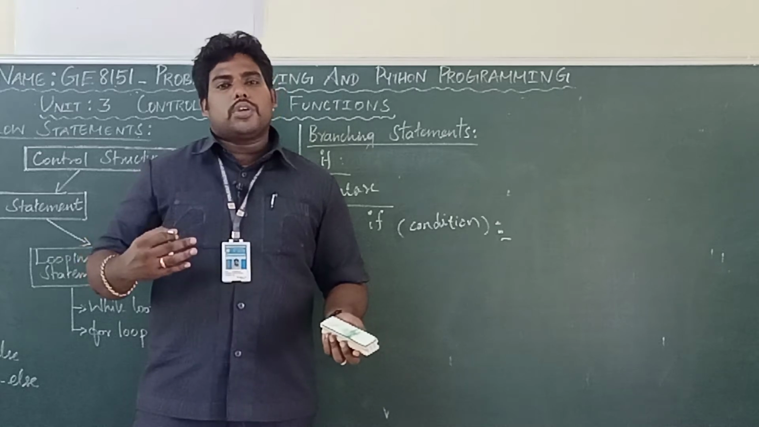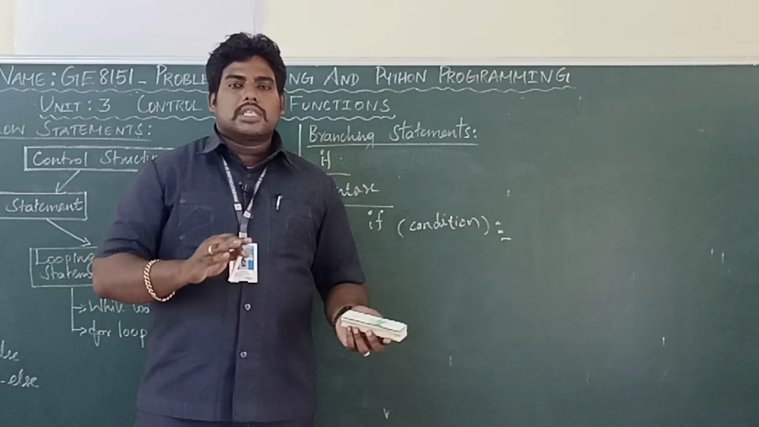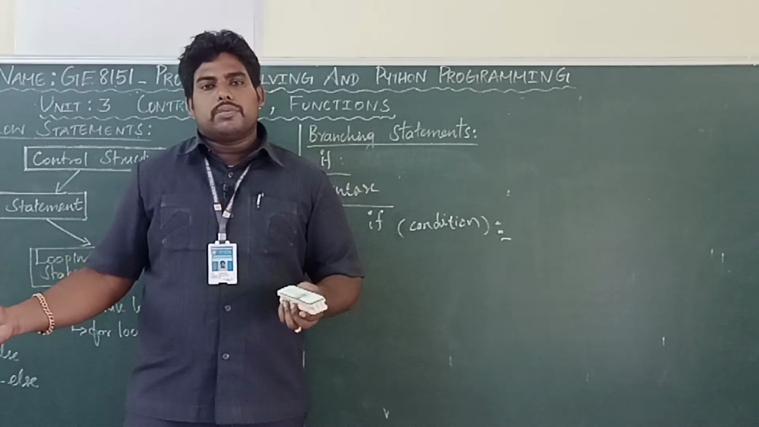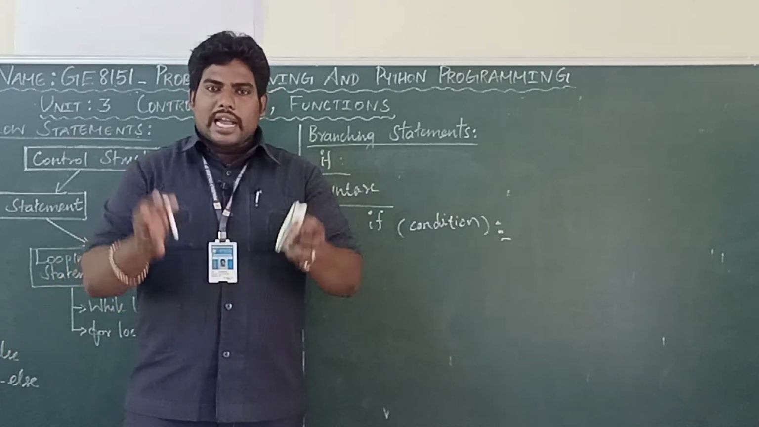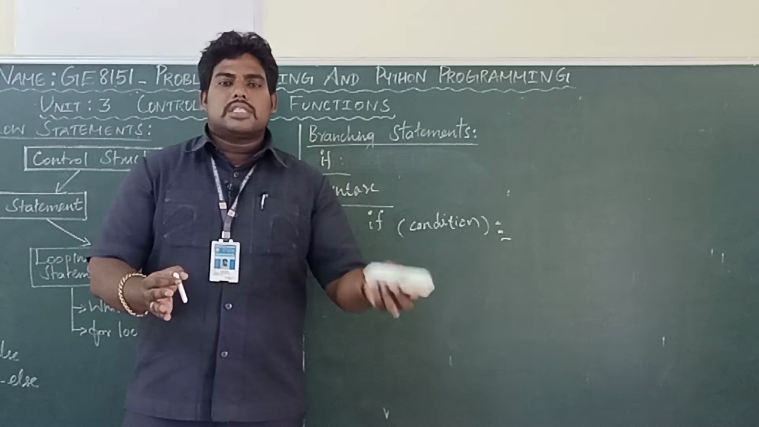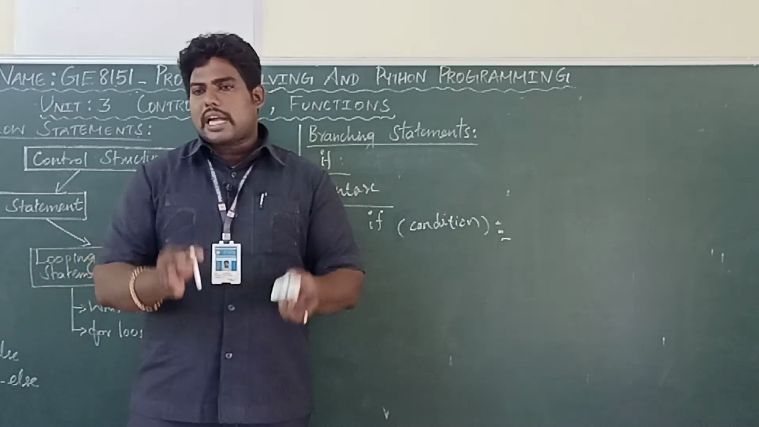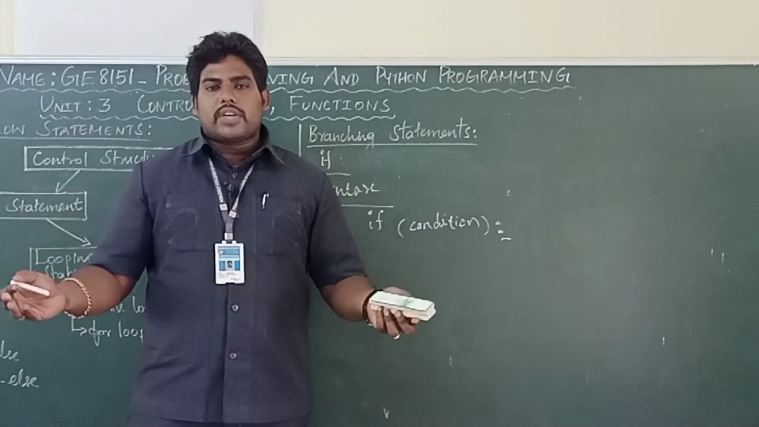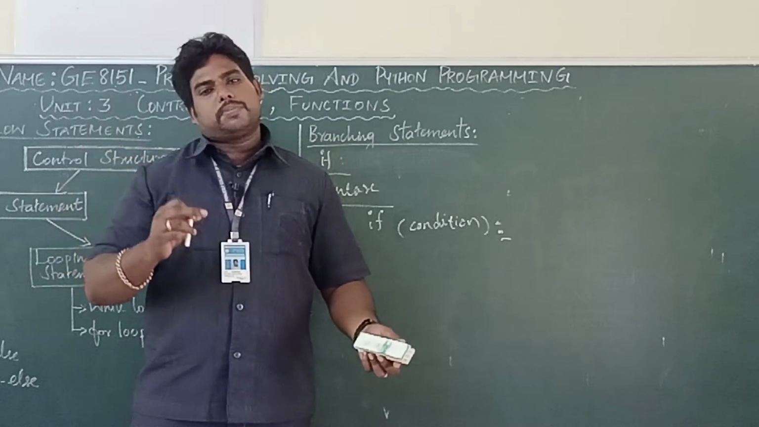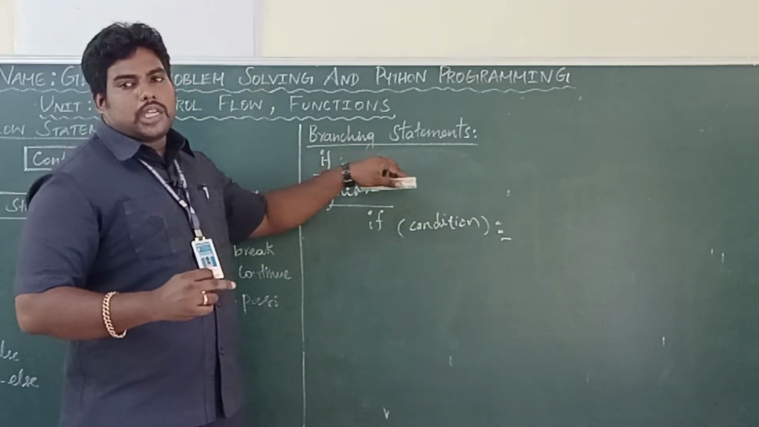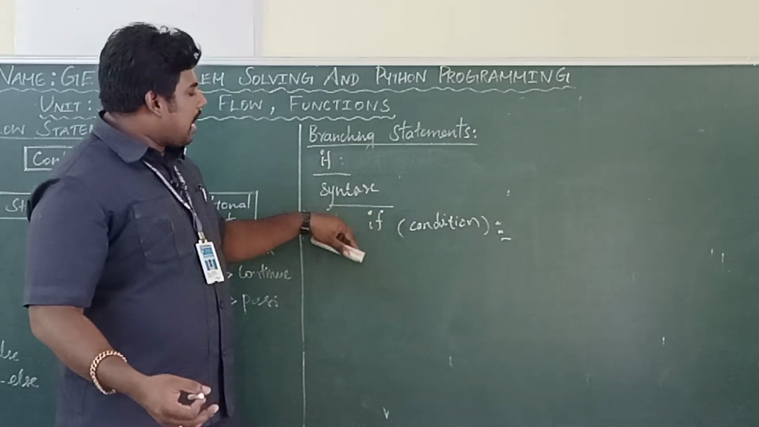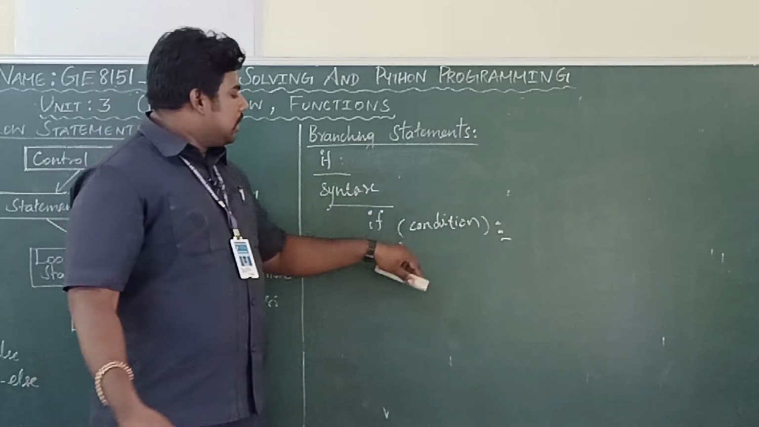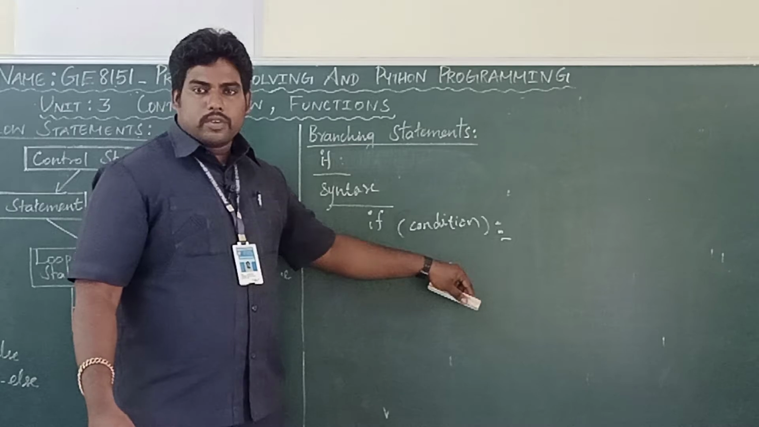Similarly, for positive, negative numbers, greater than 0 numbers are positive, less than 0 numbers are negative. So the condition determines this side or this side. Depending upon the condition, the flow of execution varies. So one condition must be there. That is the branching statement. Depending upon the condition, branches will be selected. In that, the first one is if. If syntax is if condition.